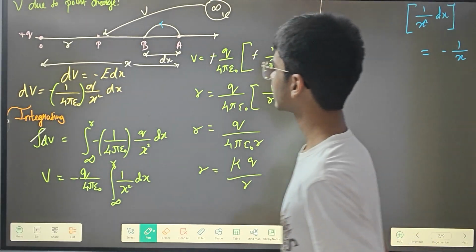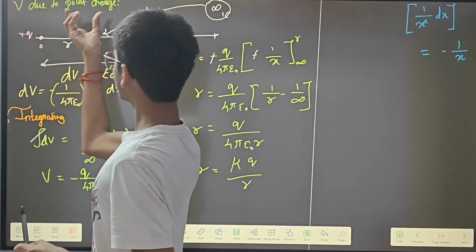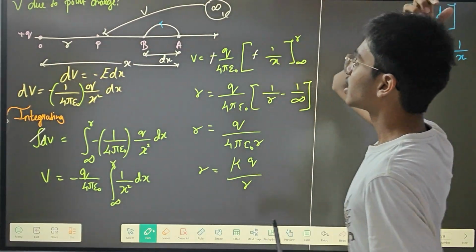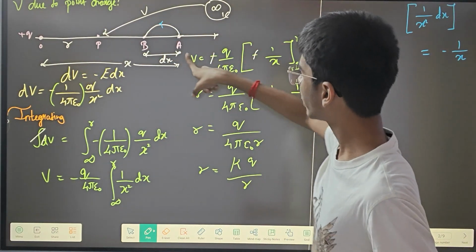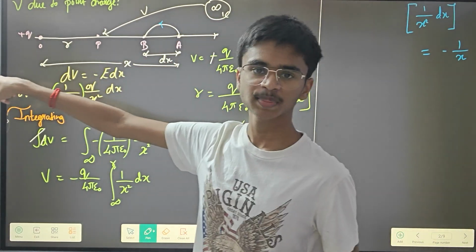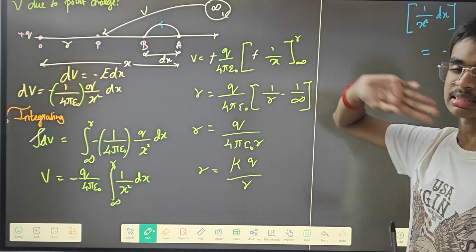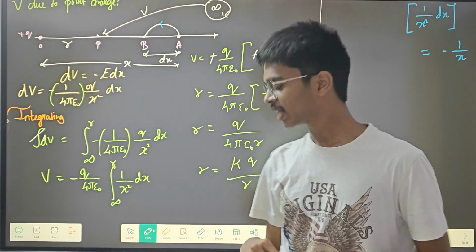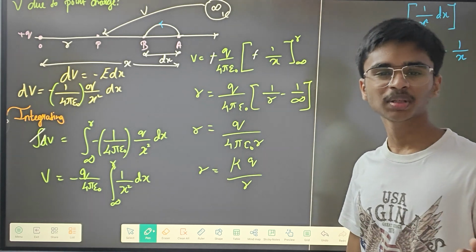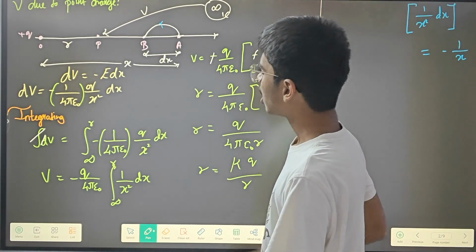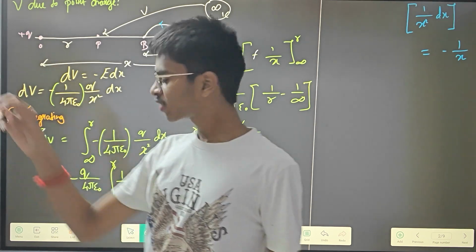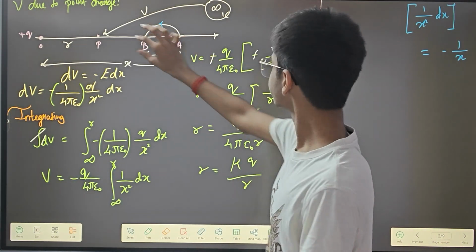Okay, then the next thing that you have to know is voltage due to a point charge. The same diagram, only there is this point A, there is this point B, then there is this plus Q charge, and also there is this charge at the infinite point. I'm going to explain this diagram first. A lot of people get confused in this diagram, but this is very simple, believe it or not. This is point O.